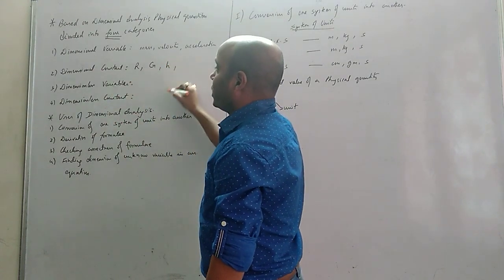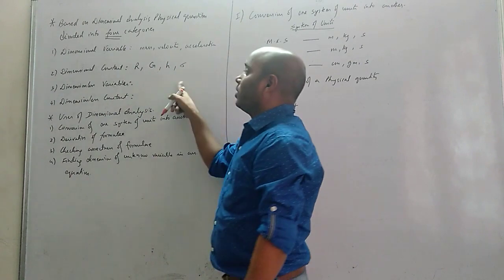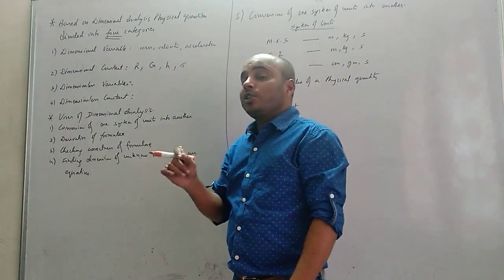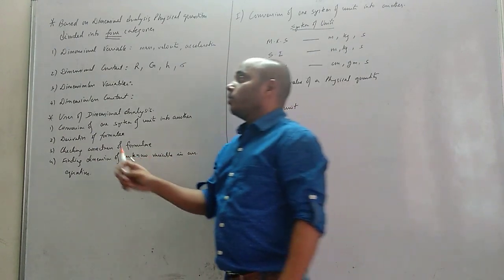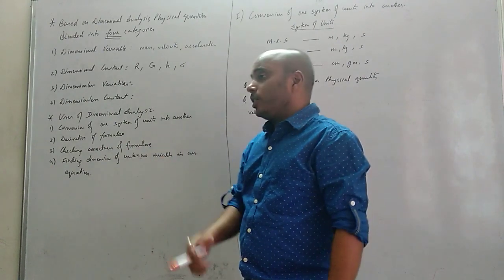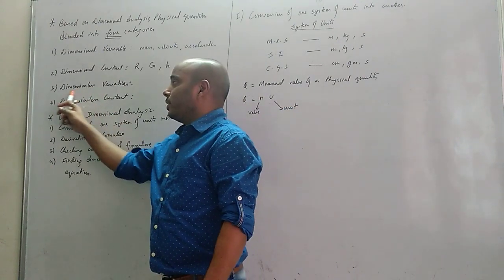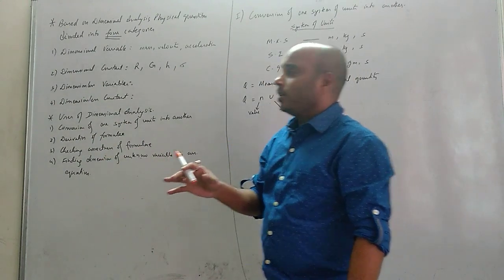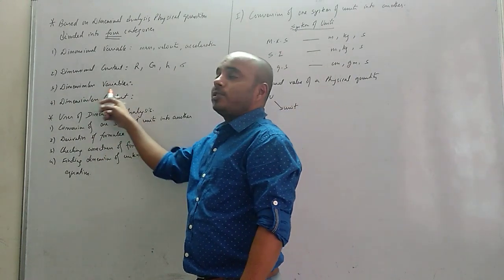Similarly, Planck's constant, Stefan's constant, sigma. What are these? These are physical quantities which have dimensions but its values are constant. Okay, next is dimensionless variables. The physical quantities which don't have dimension. Dimensionless लिखा है ना? The physical quantities which don't have dimension and its values are changing, variables.